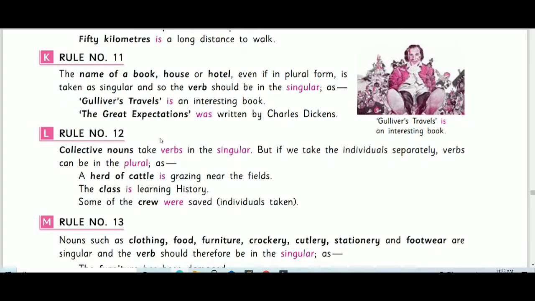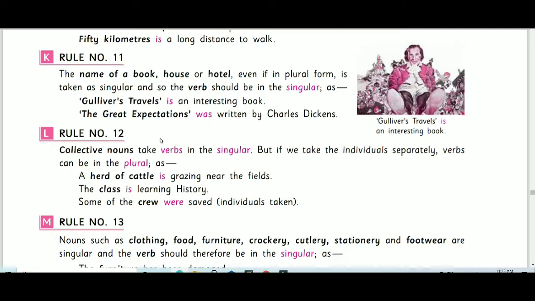Rule number 11. The name of a book, house or a hotel, even if it is in plural form, takes a singular verb. Gulliver's Travels is an interesting book. Great Expectations, book names, was written by Charles Dickens.